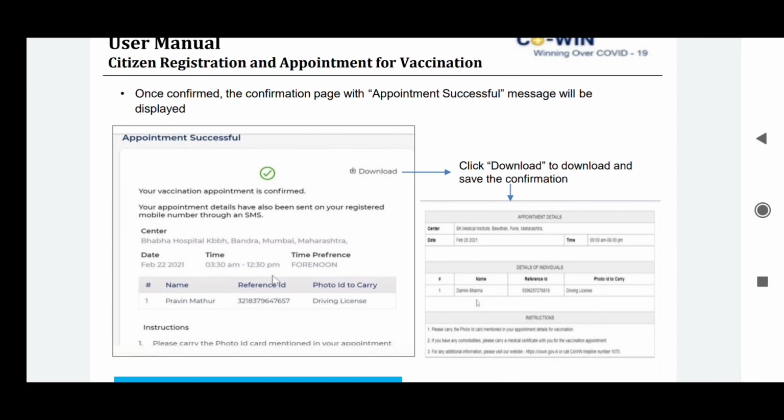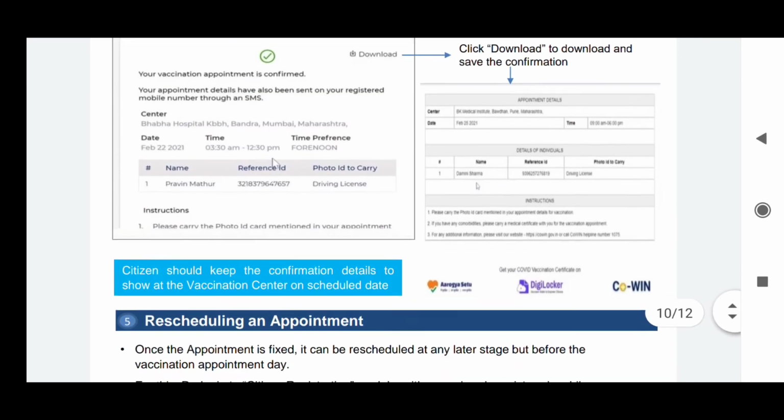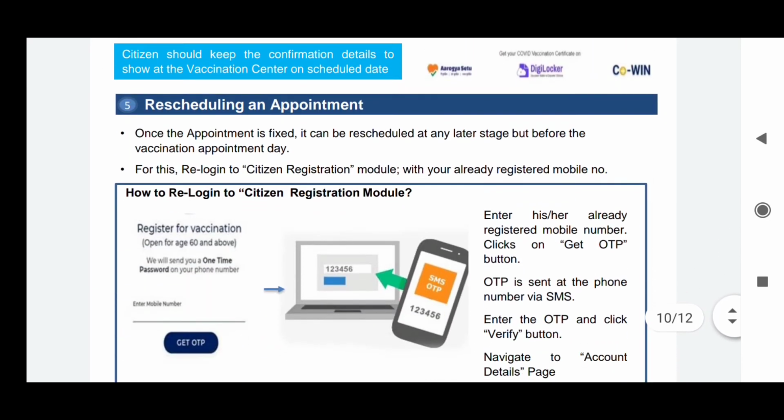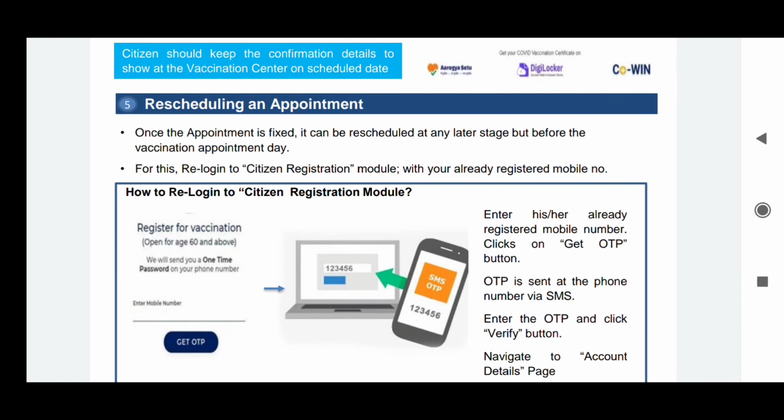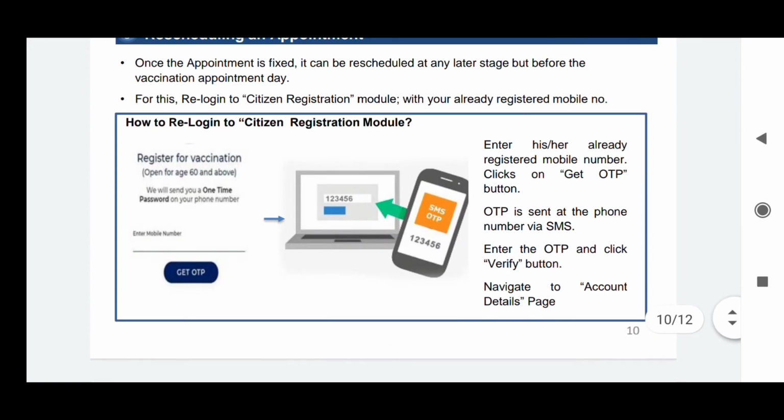You can also download this page and go to the vaccination center on the day, or you can show the mobile number. And after taking the appointment, you can reschedule it by logging in again before the date of your first appointment, by the same process, logging into your account with the OTP sent to the phone number via SMS, verify, and you can change.